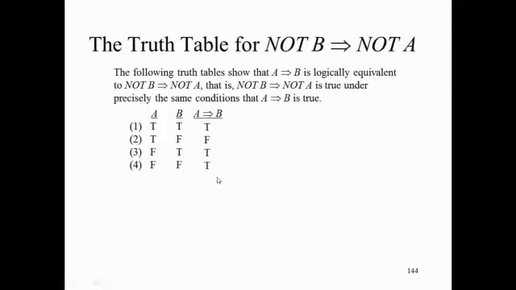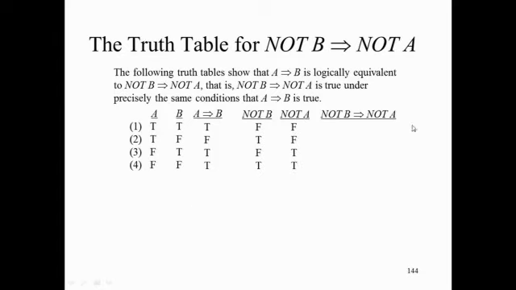Let's take a look at the truth table for A implies B, and let's create the truth table for not B implies not A. So let me show you how we create this truth table. Look at the column B: true, false, true, false. Not B is the opposite: false, true, false, true. Look at the column A: true, true, false, false. Not A is the opposite: false, false, true, true.